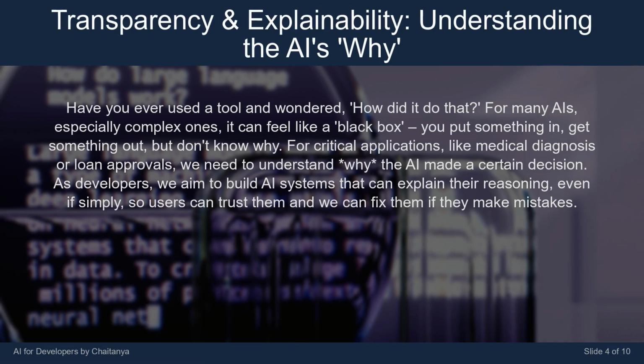Have you ever used a tool and wondered, how did it do that? For many AIs, especially complex ones, it can feel like a black box. You put something in, get something out, but don't know why. For critical applications, like medical diagnosis or loan approvals, we need to understand why the AI made a certain decision. As developers, we aim to build AI systems that can explain their reasoning, even if simply, so users can trust them and we can fix them if they make mistakes.